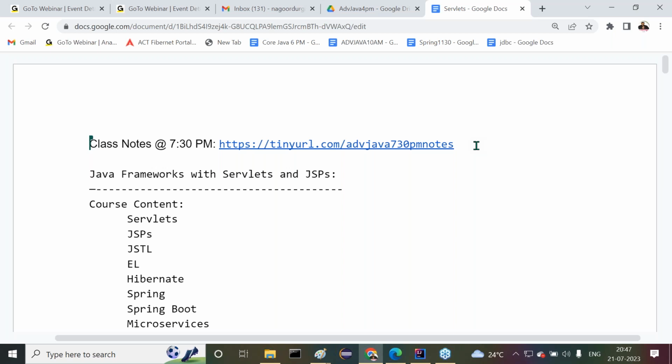First Saturday and Sunday, tomorrow and the day after tomorrow, will be off. Next coming Saturdays and Sundays we are having sessions on servlets. Definitely we are going to take more classes on servlets there. On the next weekends also we are going to have classes, sure.